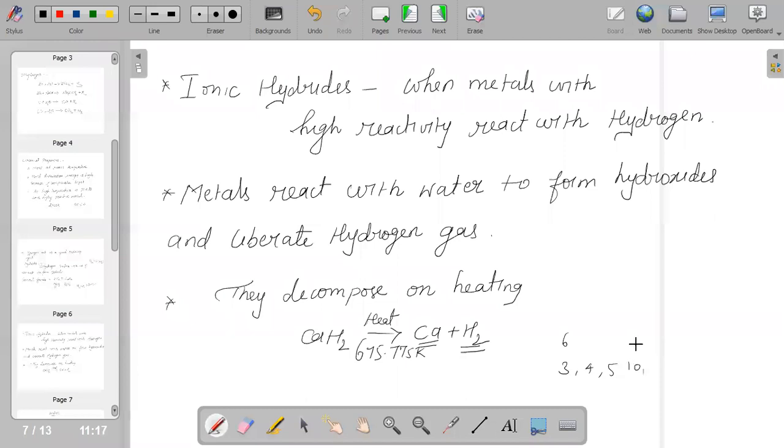So for groups 6, 7, 8, and 9, they do not have the tendency of forming hydride. And this inability of these groups to form hydride is called the hydride gap.